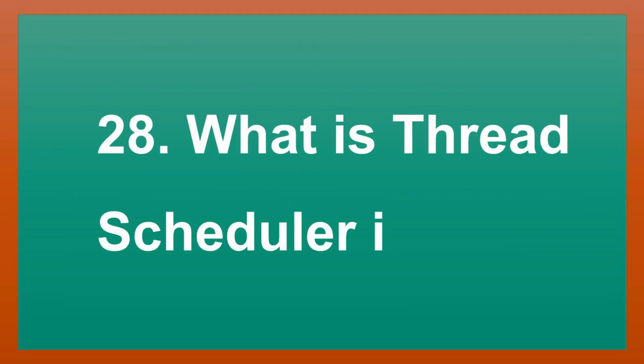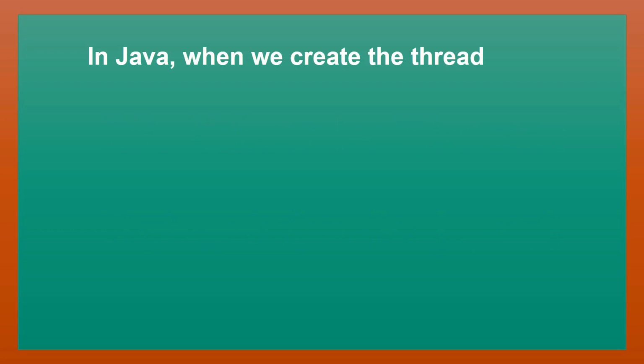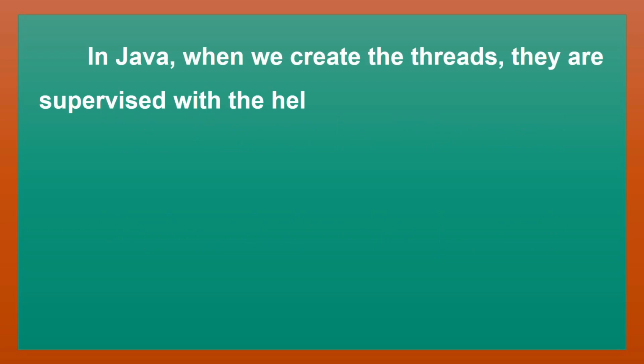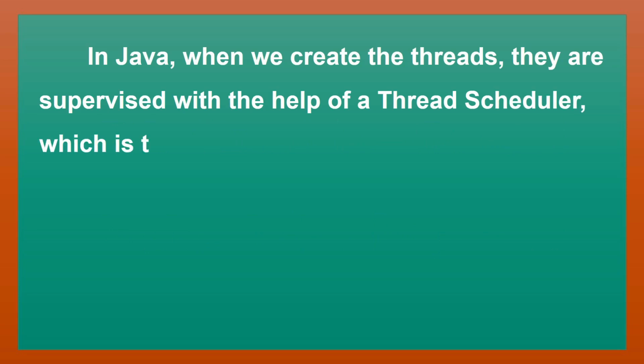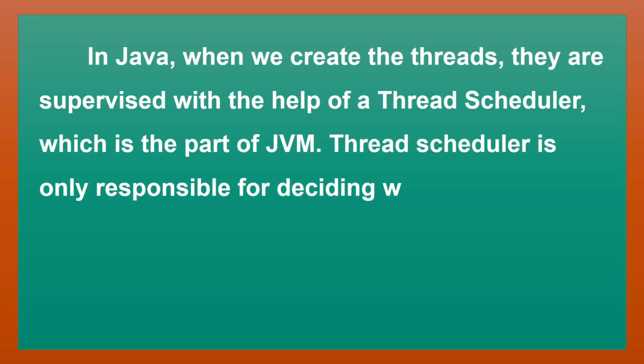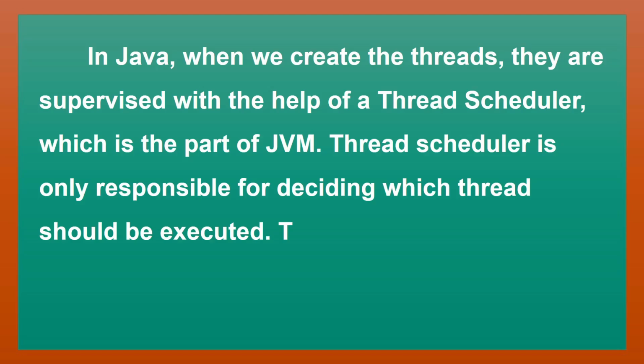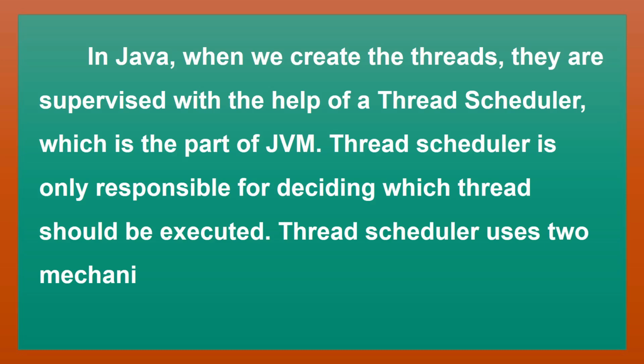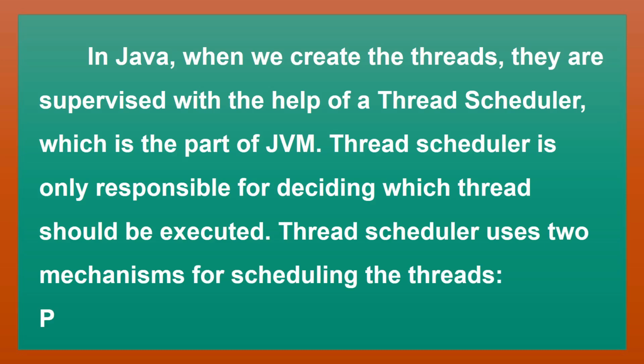What is thread scheduler in Java? In Java, when we create threads, they are supervised with the help of a thread scheduler, which is part of the JVM. Thread scheduler is only responsible for deciding which thread should be executed. Thread scheduler uses two mechanisms for scheduling the threads: preemptive and time slicing.